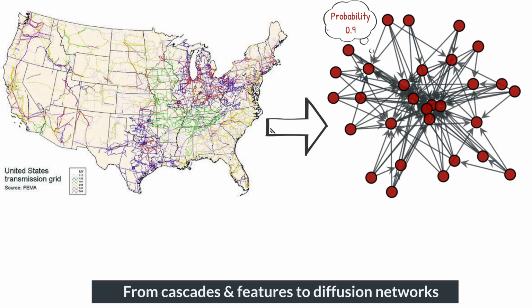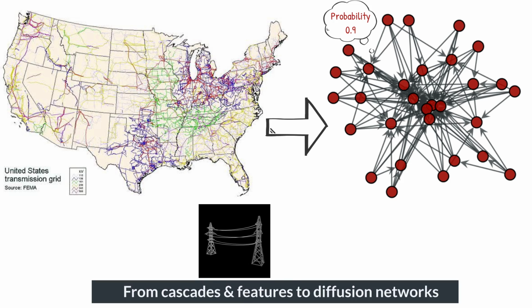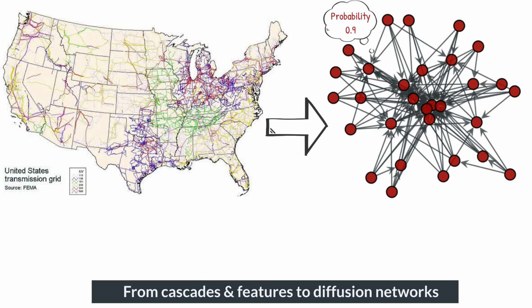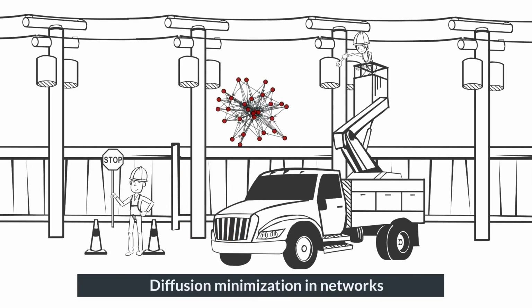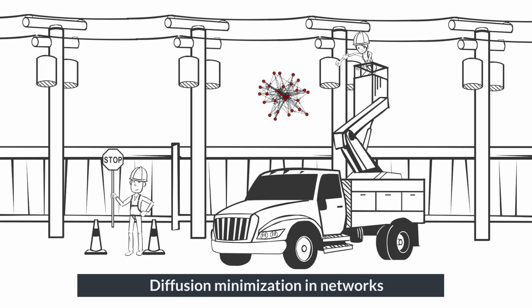Continuing with the energy grid example, nodes in the learned diffusion graph would correspond to transmission lines in the physical grid, and such a diffusion graph will be different from the physical grid since anomalies are known to jump non-locally. For contexts where diffusions can be harmful, we study in this paper how to minimize spread. This boils down to choosing optimally, under certain budget and other constraints, the interventions, changes in the diffusion medium, such that the risk of large diffusions is reduced.